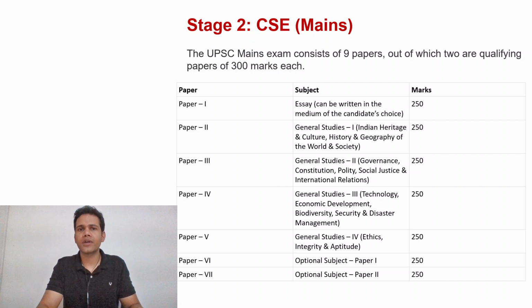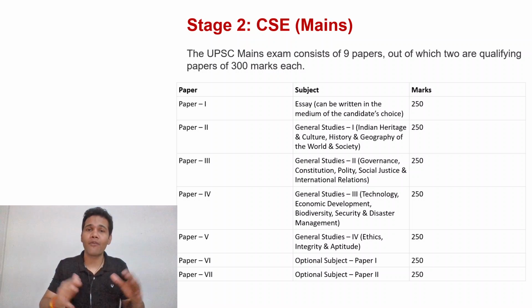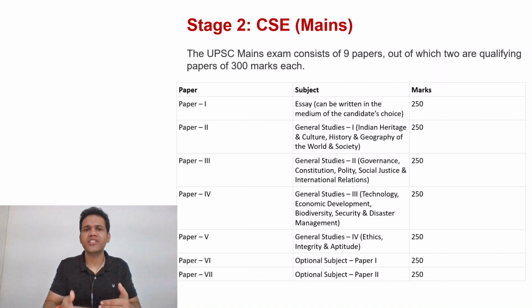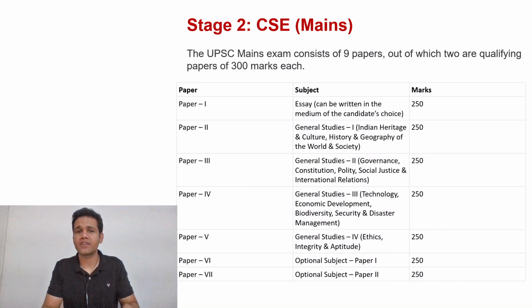Now let's move on to the next stage. After you have cleared the first hurdle, that is stage 1, the prelims exam, apparently out of lakhs of aspirants, about 10,000 finally make the cut, depending upon the vacancies each year. So we have stage 2, which is the CSE mains, and in the mains you will be presented with a totally different set of challenges, and your depth would be checked as a potential civil services officer. You can see that there are so many papers, in fact 9 papers in all.